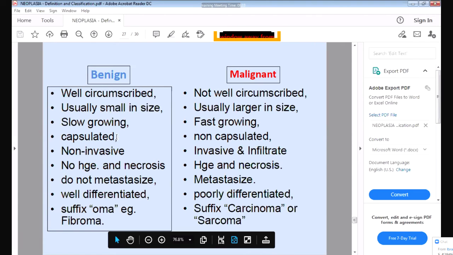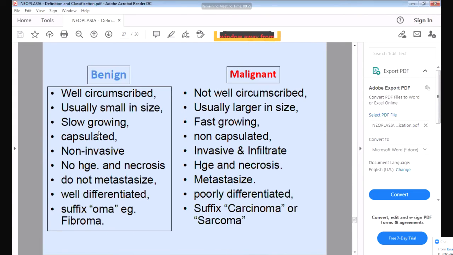Then benign tumors have a capsule. A capsule is a connective tissue covering around the tumor. So it is capsulated. Because of the capsule, it will not spread to the surrounding organs, and it will not go to other organs also. Capsule is a fibrous covering over the tumor. So this is capsulated, and this is non-capsulated.